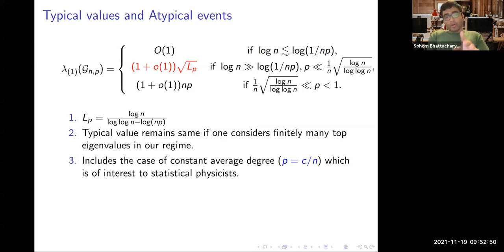Okay. Now, also just one side note, our regime covers the constant average degree case, the C over n, which was of independent interest. And this was what got us interested in the problem in the first place.